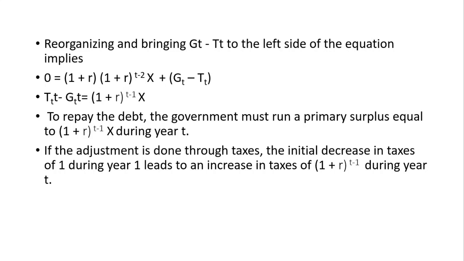If the adjustment is done through taxes, the initial decrease in taxes of X during year 1 leads to an increase in taxes of 1 plus R to the power T minus 1 into X during year T. So when there is a reduction in taxes of X units during year 1, it will lead to an increase in taxes of 1 plus R to the power T minus 1 into X during year T.